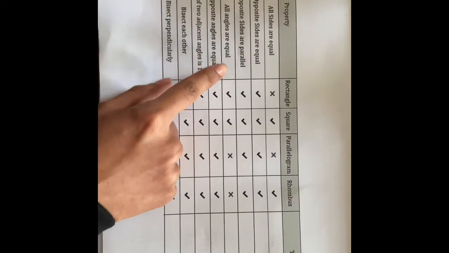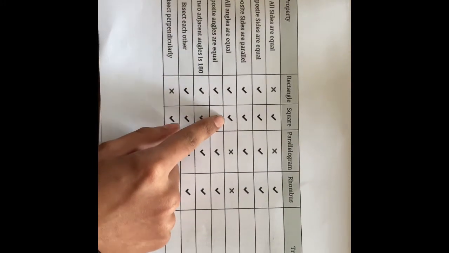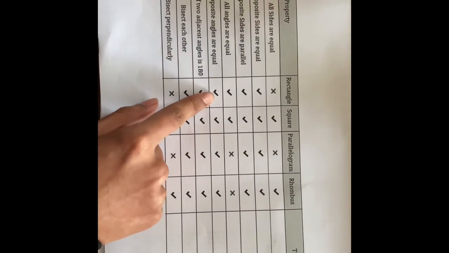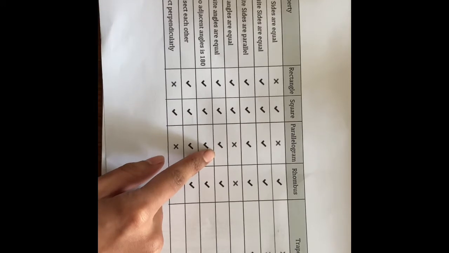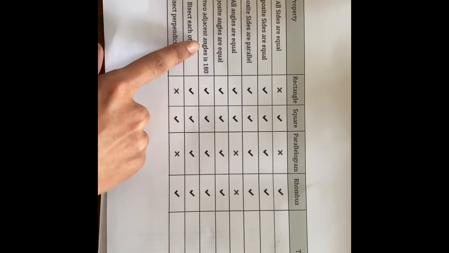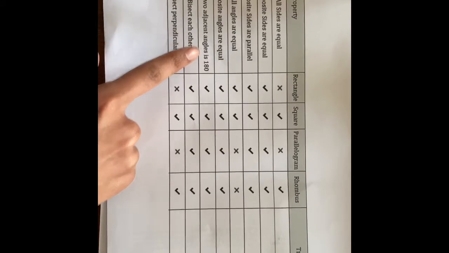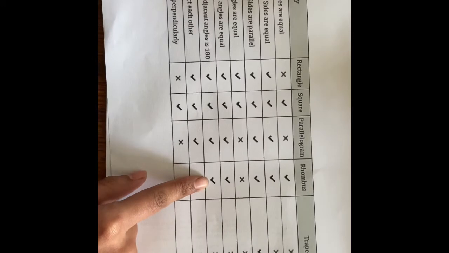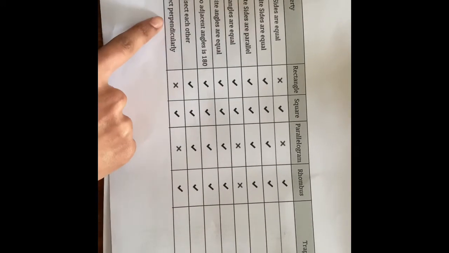Angles. All angles are equal in a rectangle and a square. Opposite angles are equal in a rectangle, a square, a parallelogram, and a rhombus. The sum of two adjacent angles are 180 degrees in a rectangle, a square, a parallelogram, and a rhombus. Diagonals.